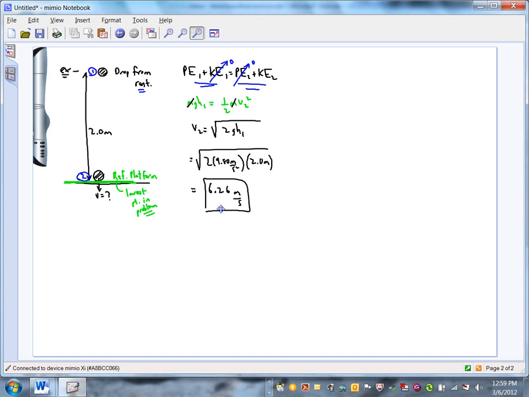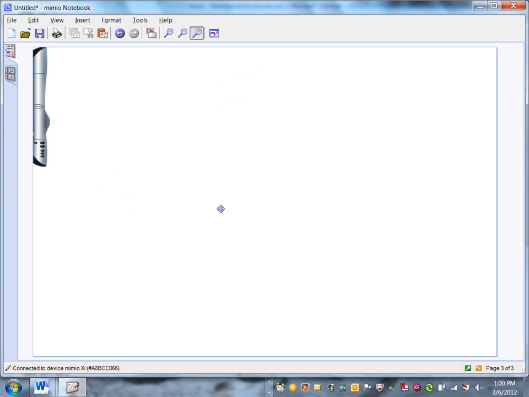So far, so good? All right, the next problem I want to show you is one that, again, you could have done earlier in the year, but this time energy is going to make the problem a lot easier than it was earlier in the year. So, let's look at an inclined plane problem. All right, here's an incline.